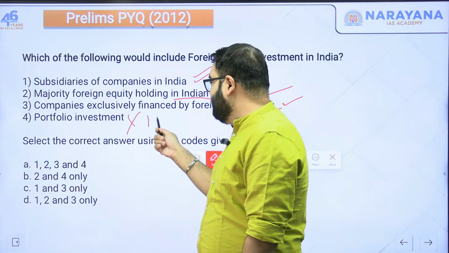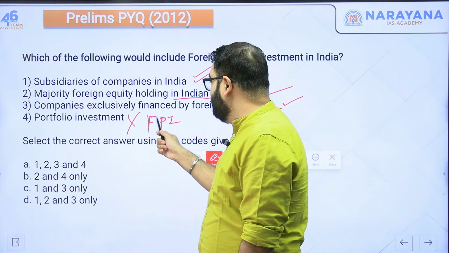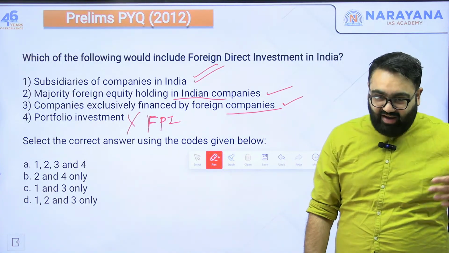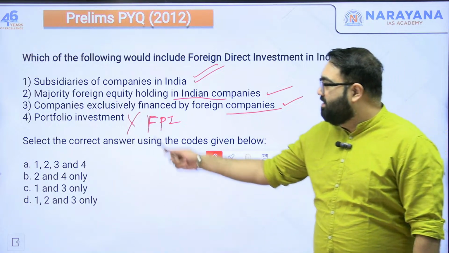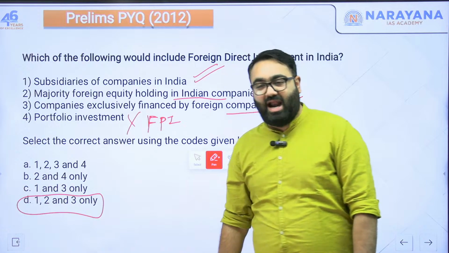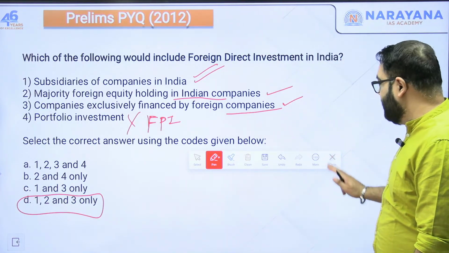This is FPI. We discussed this yesterday. Portfolio investment coming in from outside, mainly in the stock market, mutual funds, etc. That is an example of FPI, foreign portfolio investment. 1, 2 and 3 are correct. D is the answer. 1, 2 and 3, all these are in the category of FDI, that is foreign direct investment coming into the country.